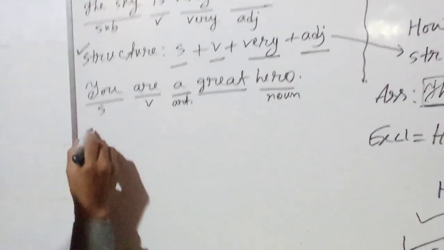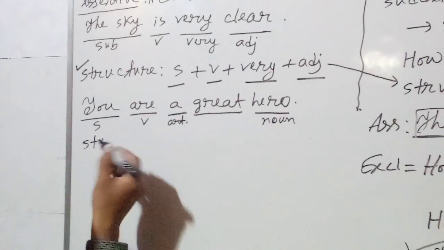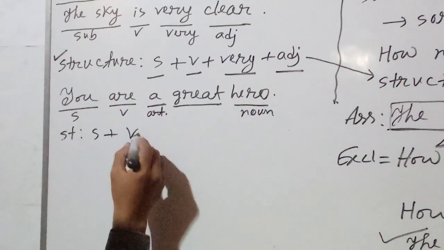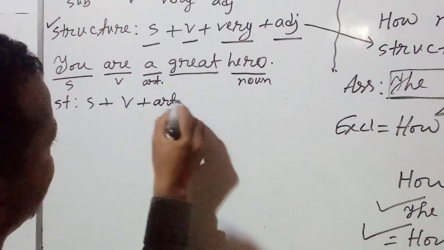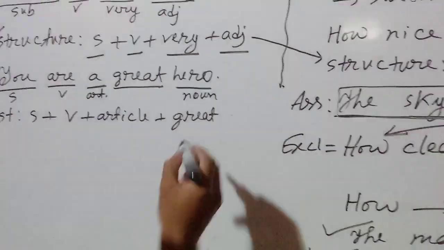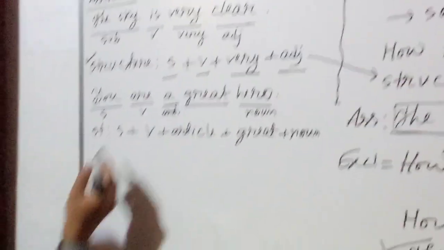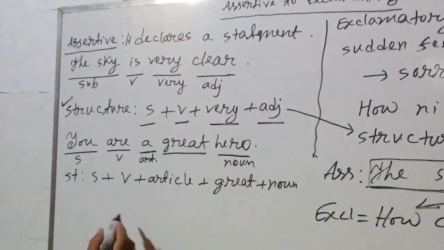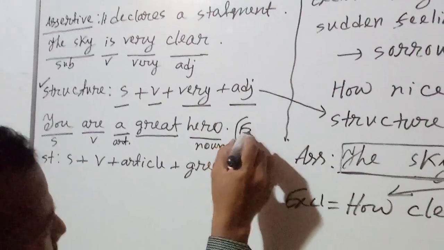We can write the structure here. Subject plus verb plus article plus great plus noun. How we will change this into exclamatory?